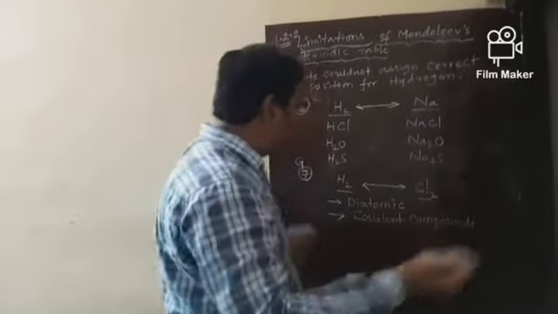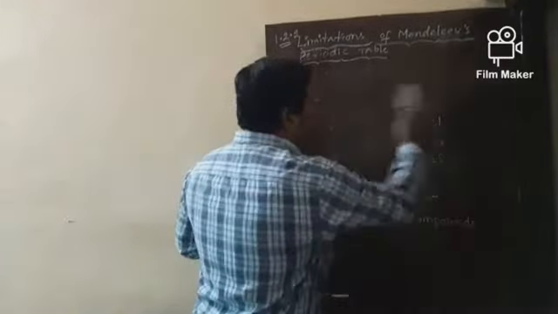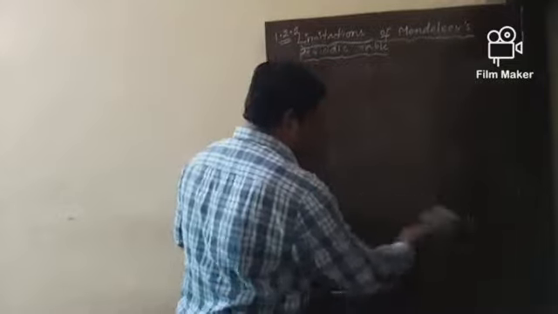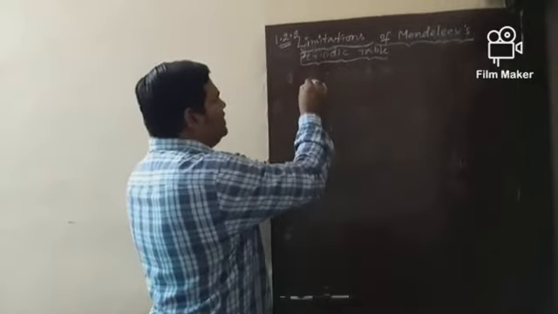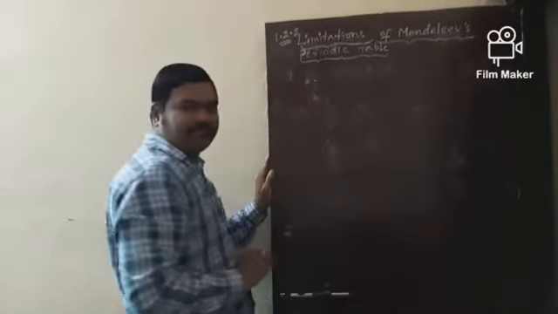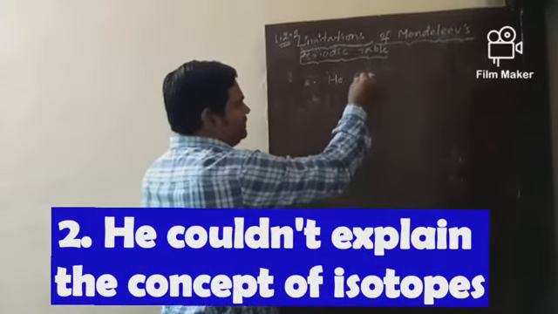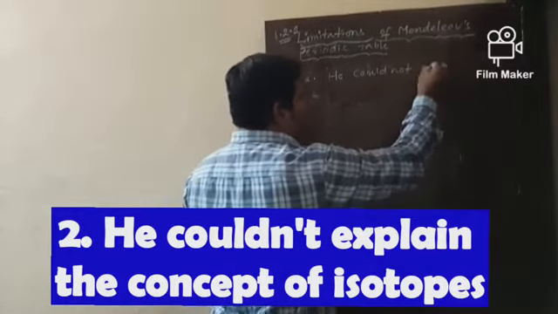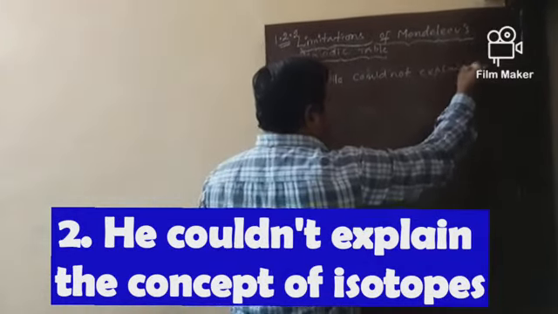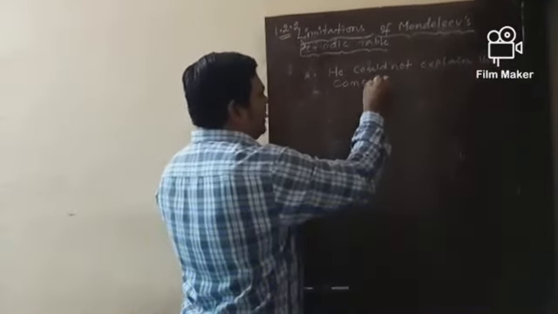Now, we are going to explain the second limitation. What is the main second limitation of Mendeleev's periodic table? Now, coming to limitation number 2: he could not explain the concept of isotopes.